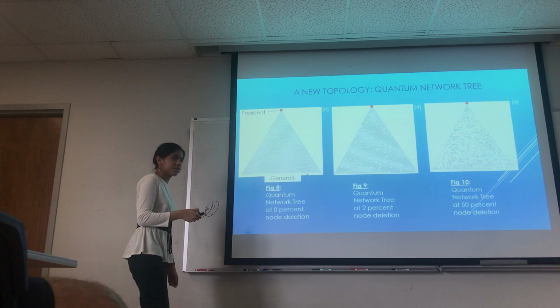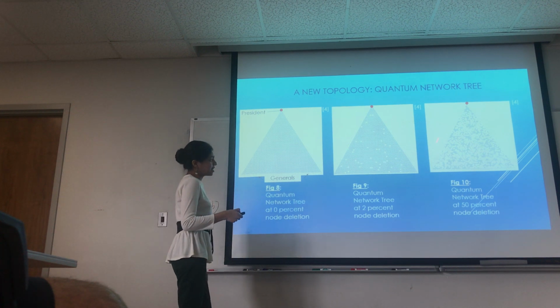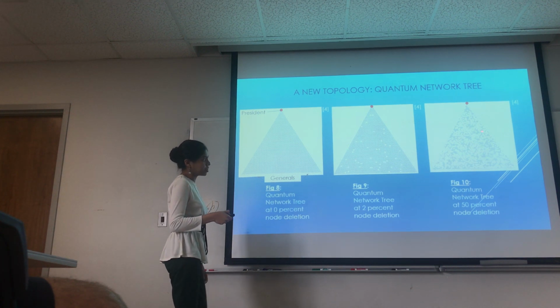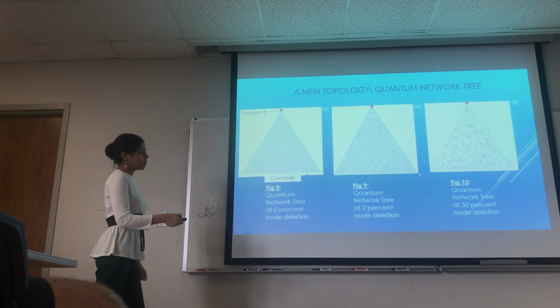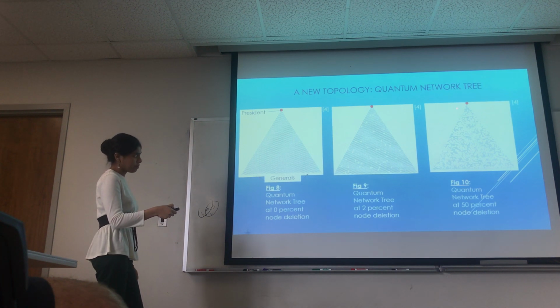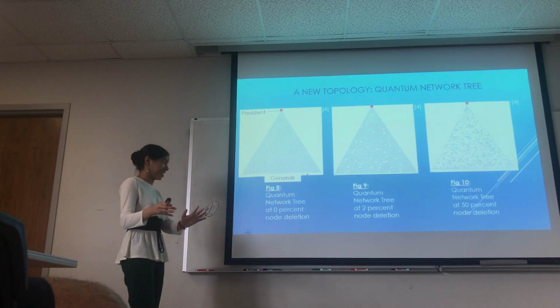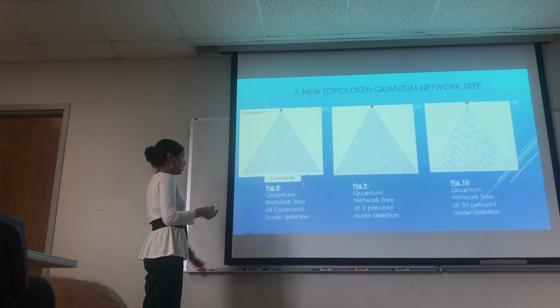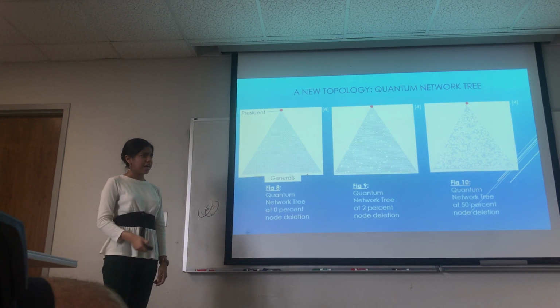And then I also discovered that I have to delete at least 50% of the middle nodes for all of these bottom nodes to lose communication with the top. Now this is significant. This is basically saying that if these 64 nodes were generals, and this top node